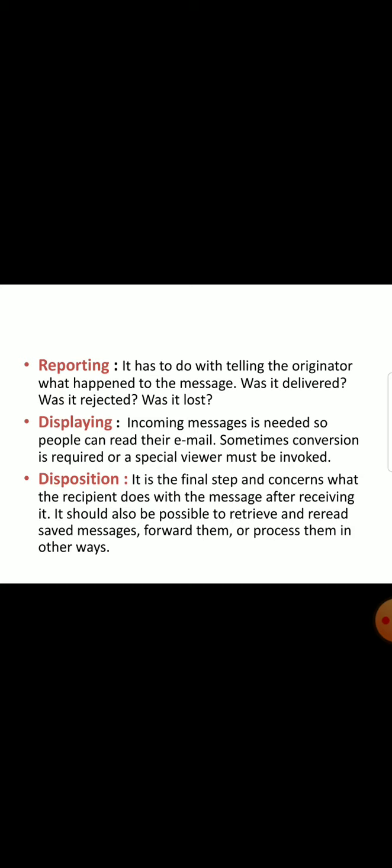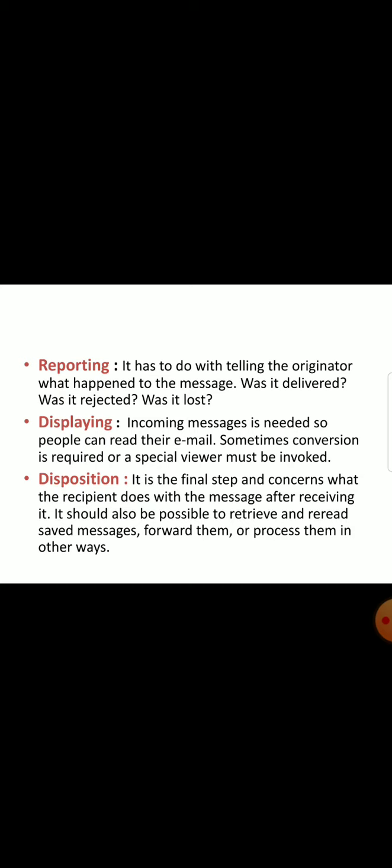Next, displaying incoming messages. Incoming messages need to be displayed so people can read their email. Sometimes conversion is required or a special viewer must be invoked. It means the receiver gets to read the messages on his own system. Disposition is the final step and concerns what the recipient does with the message after receiving it.